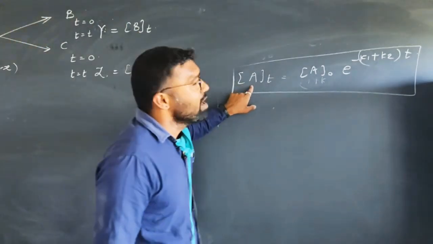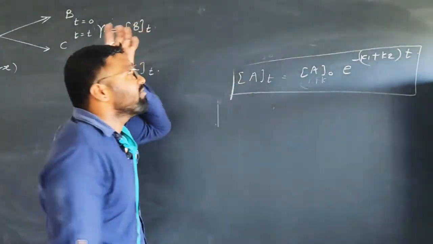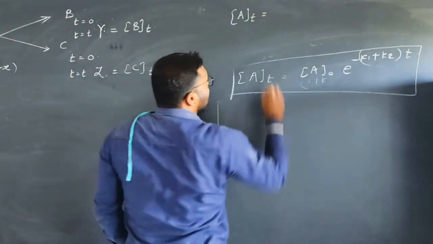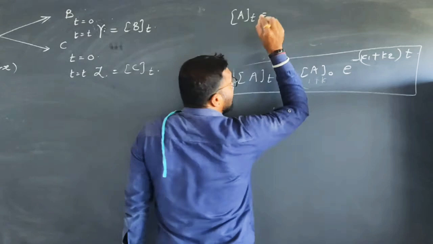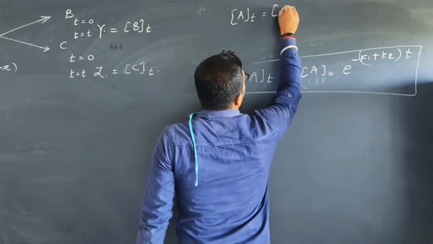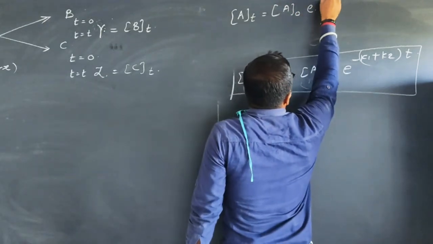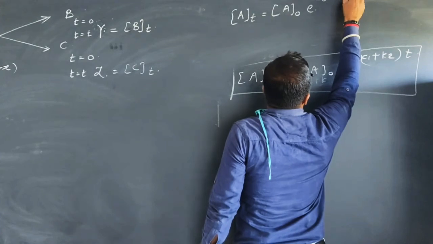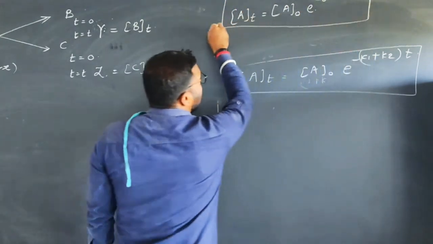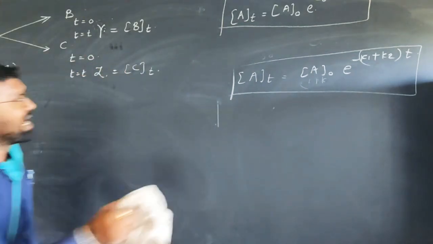So, in the previous derivation, we got one value. Which one? The concentration of reactant at time t is equal to At is equal to the initial concentration A0 into exponential of minus (K1 plus K2) into t. This value is an important one for our derivation, so I write the value at the corner.